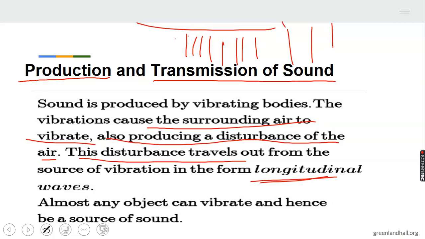Now, almost any object can vibrate and hence be the source of sound. An example of such is a tuning fork, whereby when you hit it, it produces a sound. Different tuning forks produce different sounds.